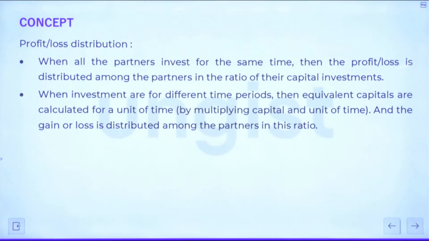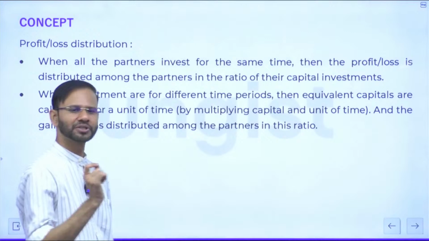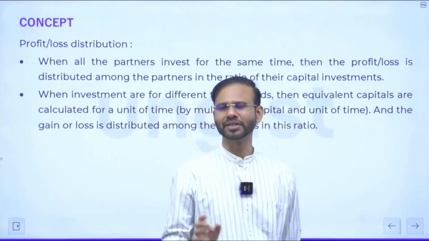Number 2, when the investments are for different time periods, then equivalent capitals are calculated for the unit of time by multiplying capital and unit of time. And the gain or loss is distributed among the partners in this ratio. Guys, it is clear, right? And obviously the third point should be, by default, the time duration of the business will be considered as 12 months.